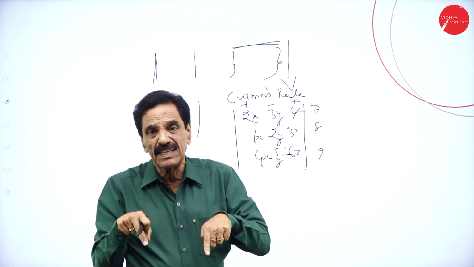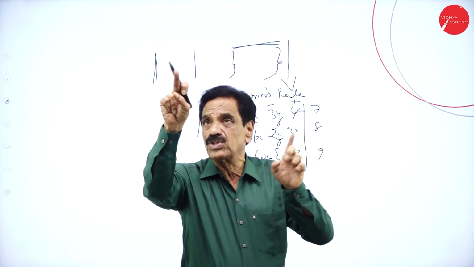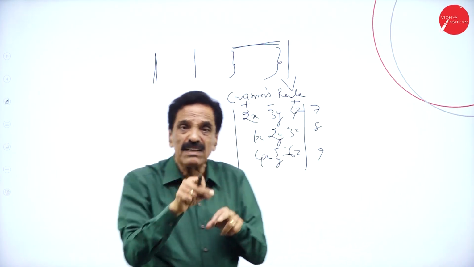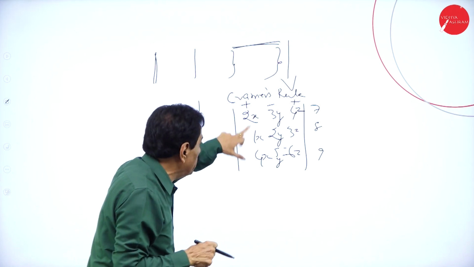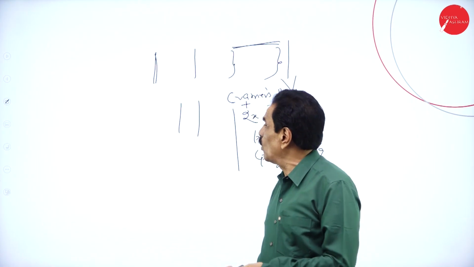So matrix and determinant. A matrix shows rows and columns individually. The sequence of the rows and columns is determined with the help of Cramer's rule. Then we'll move on.